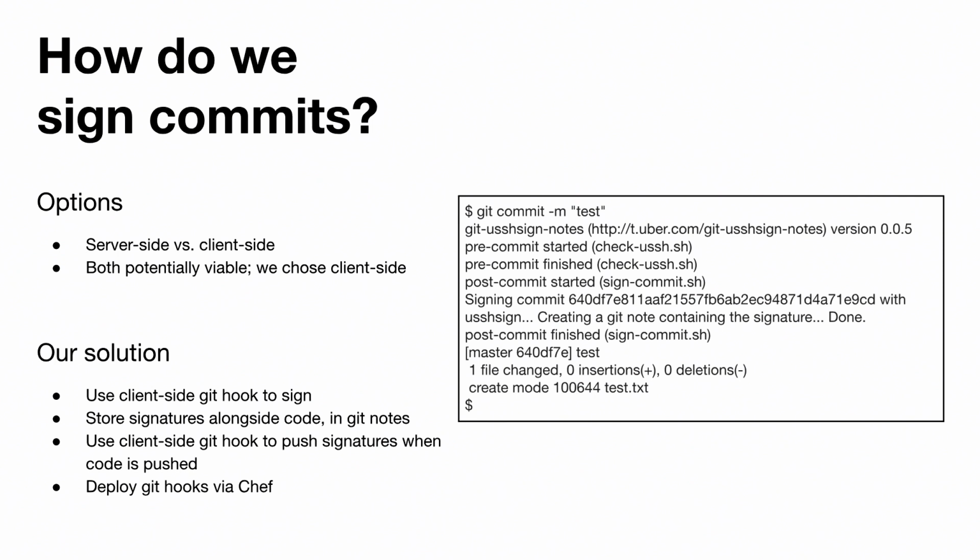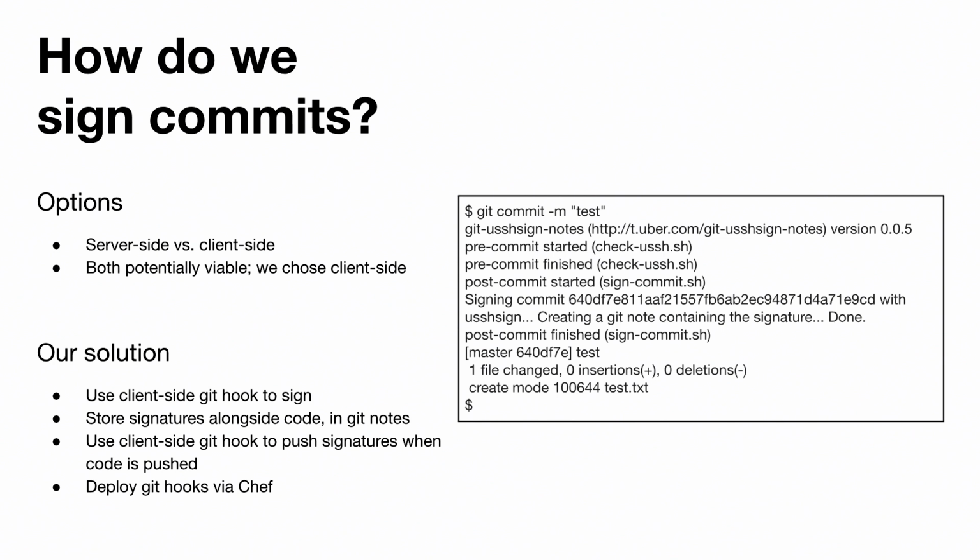So our high-level approach is to use Git hooks, pre-commit and post-commit hooks, to actually do the signatures, and then to store the signatures in this feature that Git provides called Git Notes. And Git Notes are this functionality for storing metadata about commits, but outside of the commit itself.